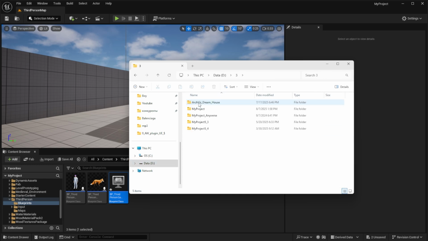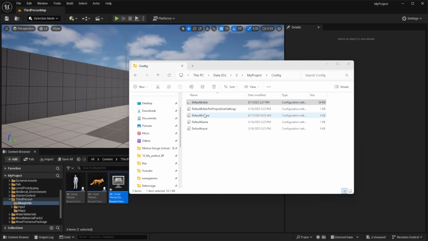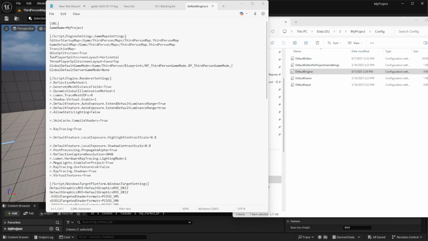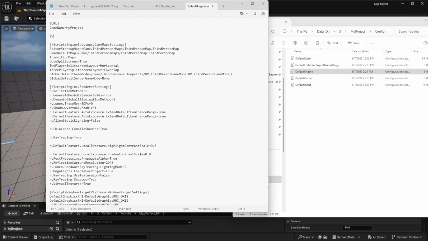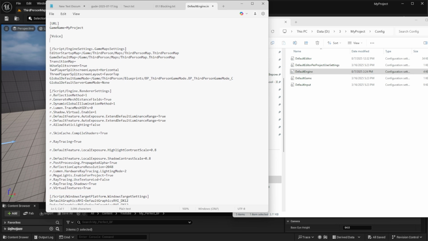Next, I add a voice function. You need to open a project folder, go to Config, Default Engine, add the voice bEnabled equal true. I put this sentence in a video description.